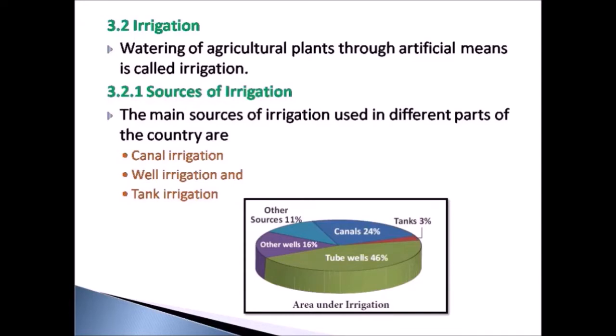Now let us see the sources of irrigation. The main sources of irrigation used in different parts of the country are canal irrigation, well irrigation and tank irrigation. Among these, well irrigation is the most important source of irrigation, because about 62% of the agricultural land in India is benefited by this well irrigation. Now let us see in detail about each type of irrigation.